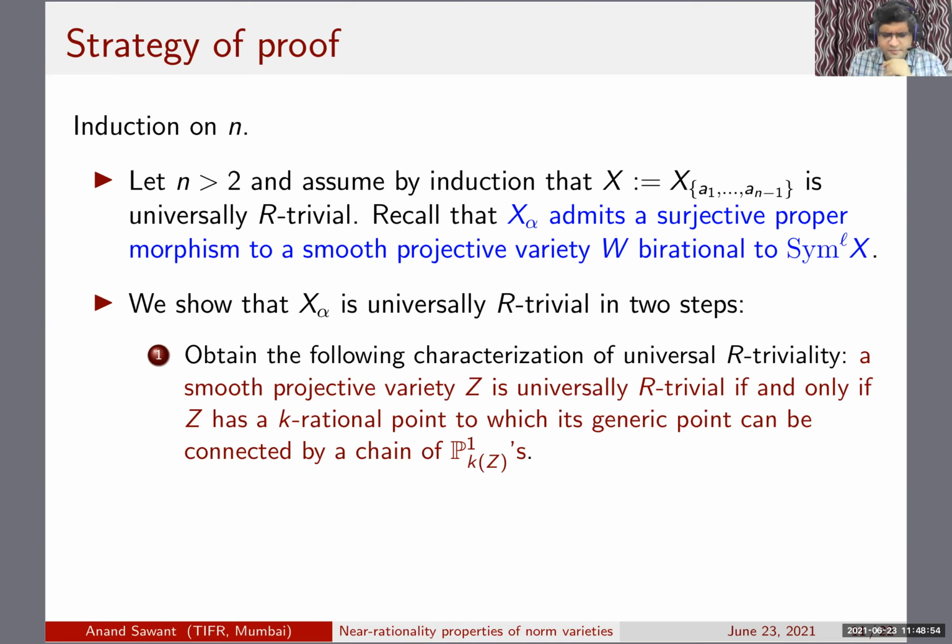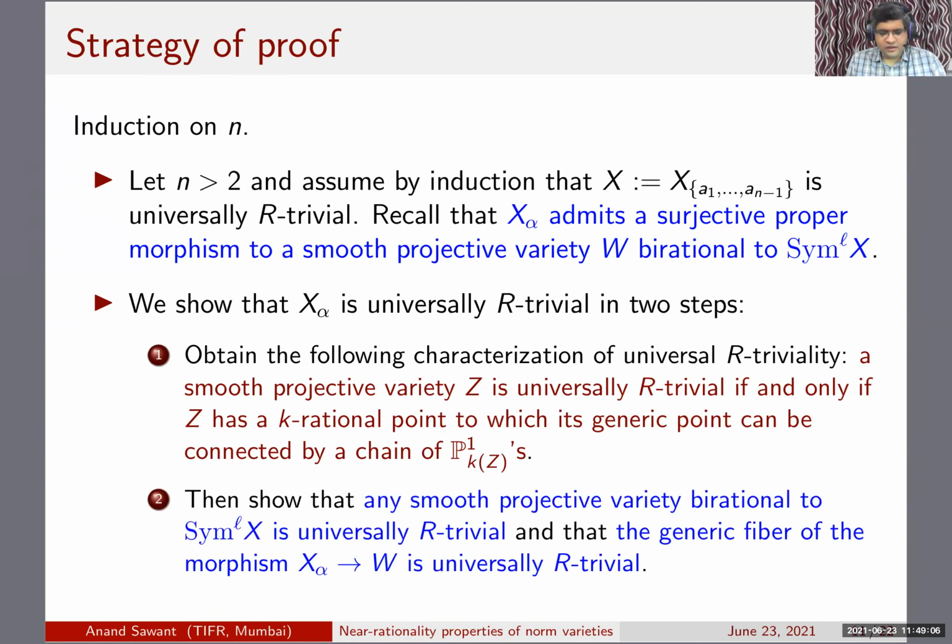It has implicitly appeared in the works of Bruno Kahn and Colliot-Thélène. But for the sake of completeness, I will give a quick proof because it's actually quite easy. And then the next step, this actually gives you a consequence which allows you to check that whenever you have a morphism like this, if the base and the generic fiber are universally R trivial, then the total space is universally R trivial. So then you are reduced to checking that the base is universally R trivial and the generic fiber is universally R trivial. And this is where the crux of the proof is.